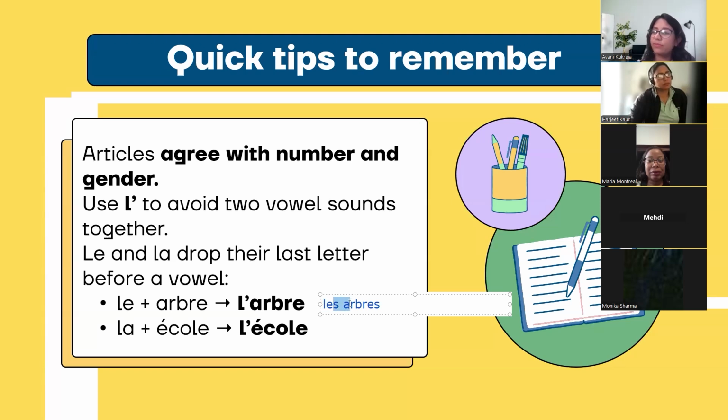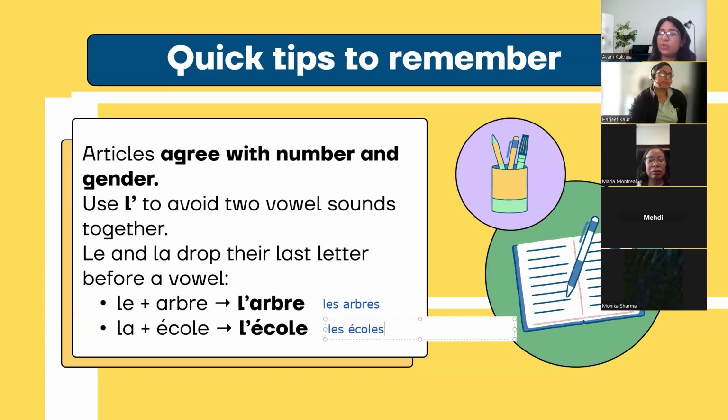Les arbres. And the schools will be les écoles. In singular, it's l'école. But plural, les écoles. Did you understand? Everyone, is this rule clear? This is actually a pronunciation rule which we will cover when we do pronunciations. All right, moving on.